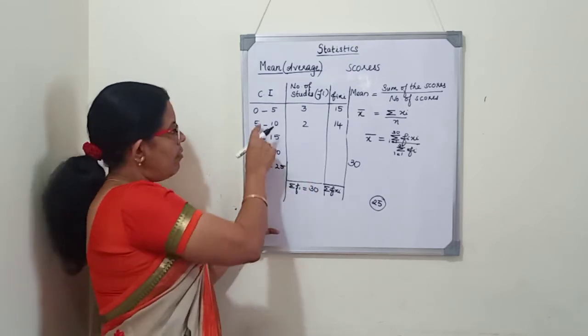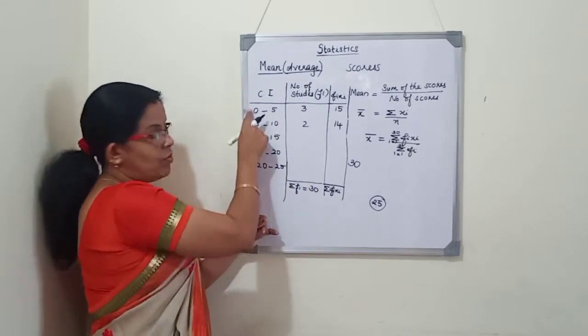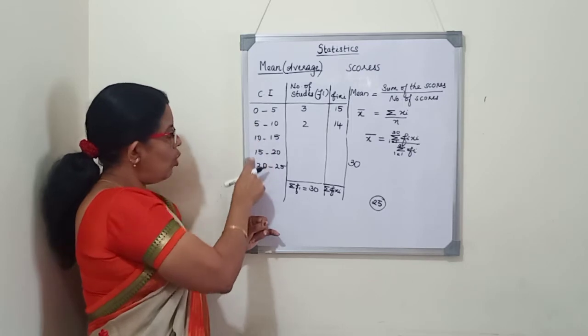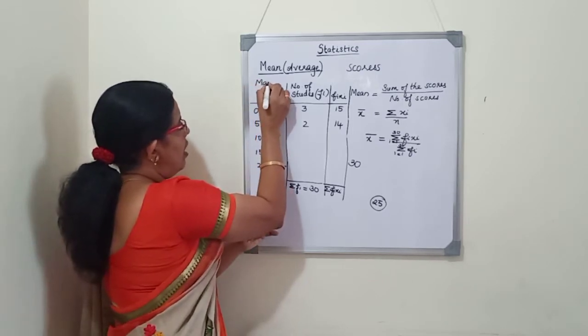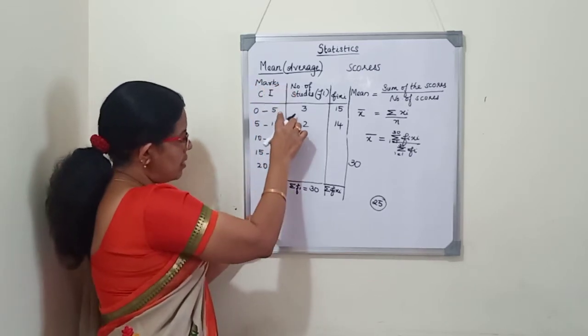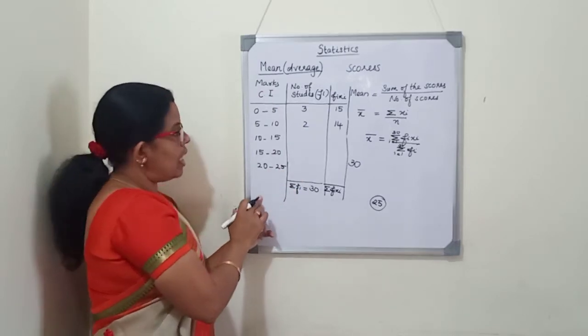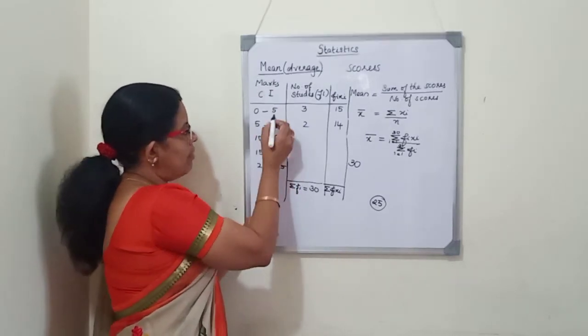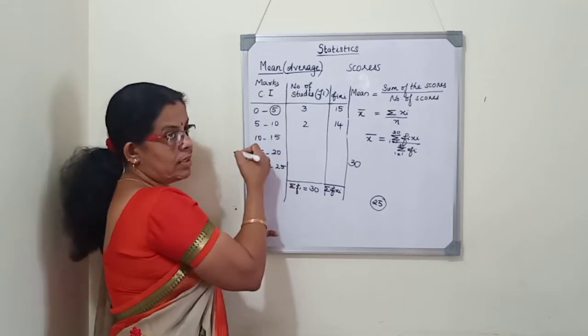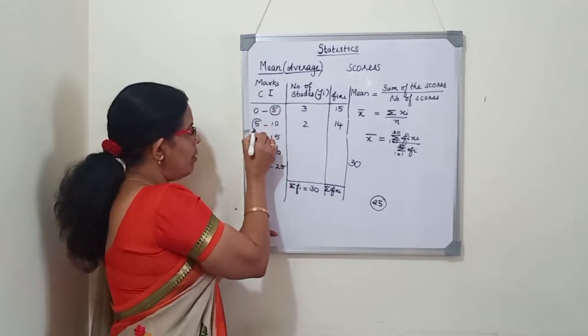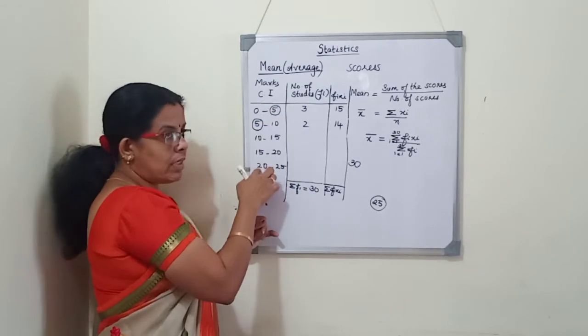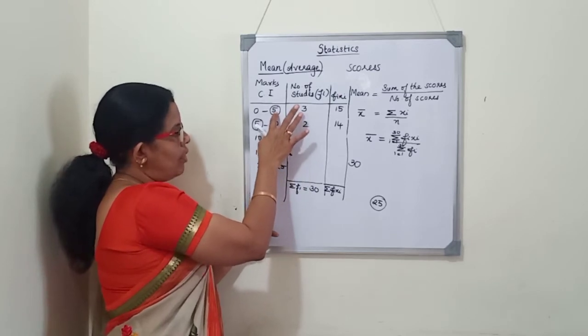So for this we will write these numbers which we have written here. These are the lower limits of the class interval, and these numbers are the upper limits of the class interval. In this class interval, see, the upper limit of the first class interval is equal to the lower limit of the second class interval. In this case, we will not consider the number 5 here.